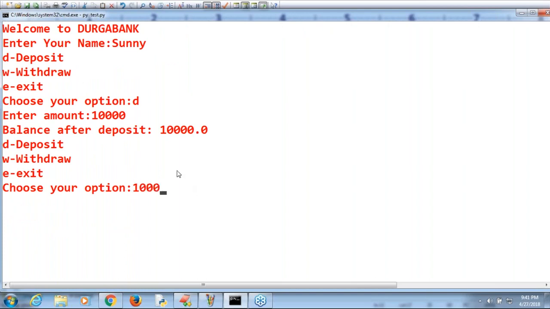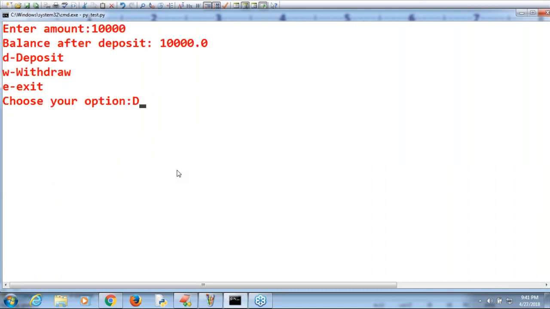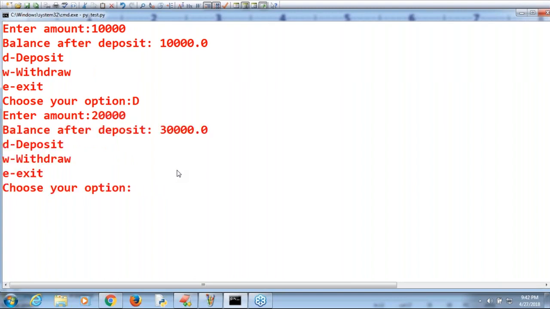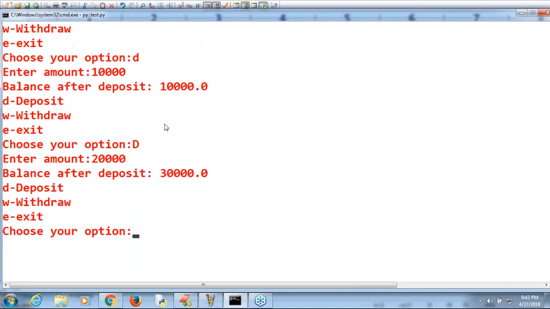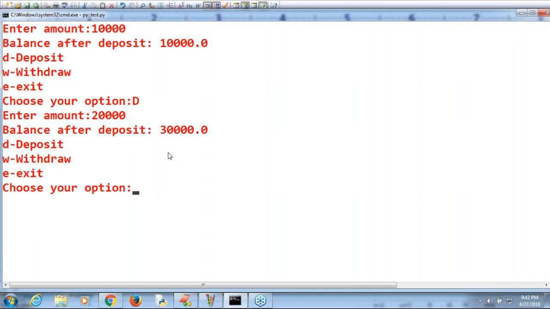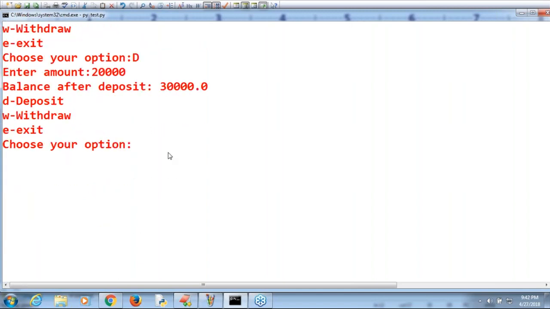Now enter your option. It is asking. So again I'm taking capital D. Can I type capital D? Possible or not? Yes, why not? Enter amount. This time 20,000. Now after two deposits, the balance after deposit is 30,000, right?